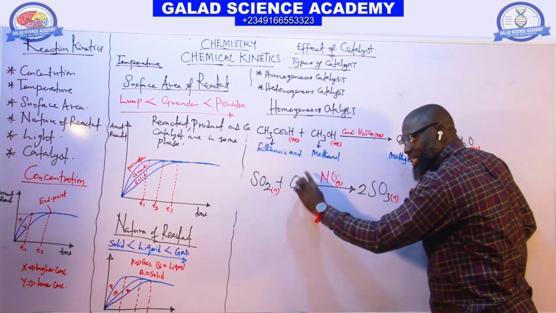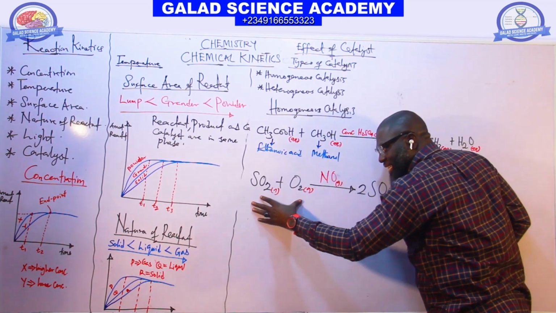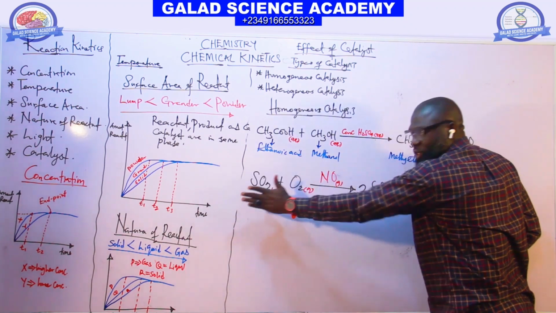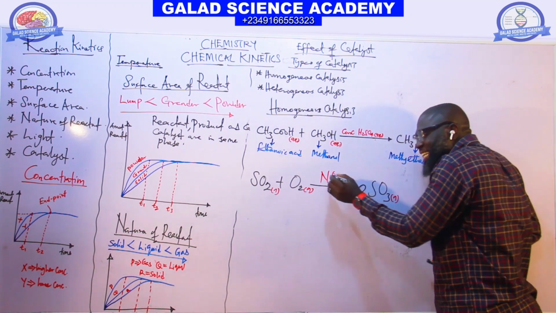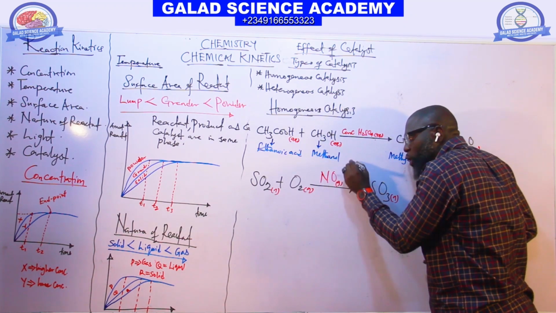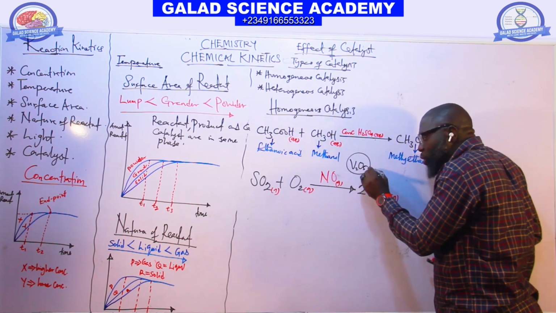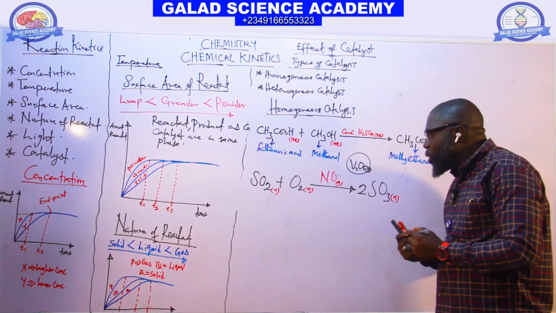SO2 is in the gaseous state, oxygen is in the gaseous state, and the product is also in the gaseous state. So all the reactants, the products and the catalyst are in the same phase, which is the gaseous state throughout. But assume I now change this NO to vanadium(V) oxide. This one is in the solid state.